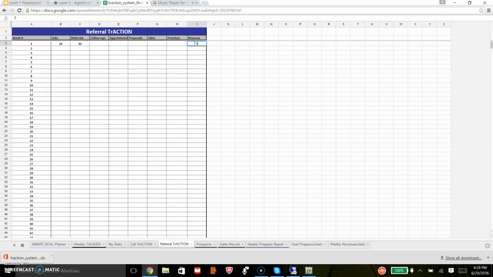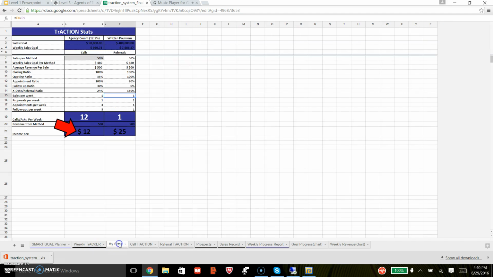The last 3 tabs are simply charts showing your progress through the year. You can play with those as you wish. If you have questions about this system or are having troubles using it, please contact your MAT leader and they should be able to help you resolve those issues.